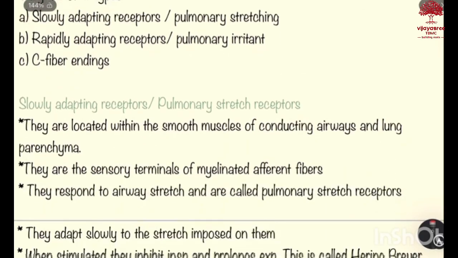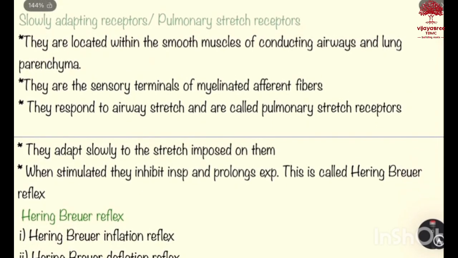The first one is the slowly adapting receptor or the pulmonary stretch receptors. They are located within the smooth muscles of conducting airways and lung parenchyma. They are sensory terminals of myelinated afferent fibers. They respond to airway stretch and are called pulmonary stretch receptors. They adapt slowly to the stretch imposed on them. When stimulated, they inhibit inspiration and prolong the expiration. This is called Hering-Breuer reflex.